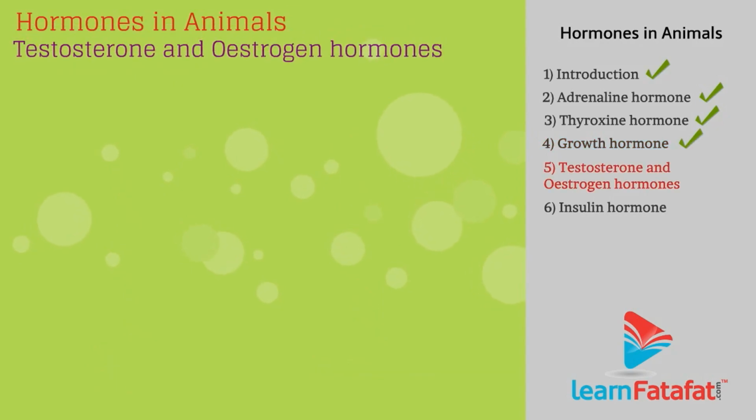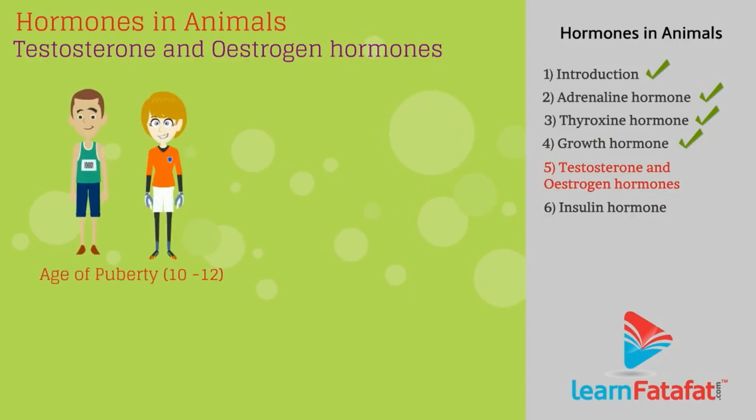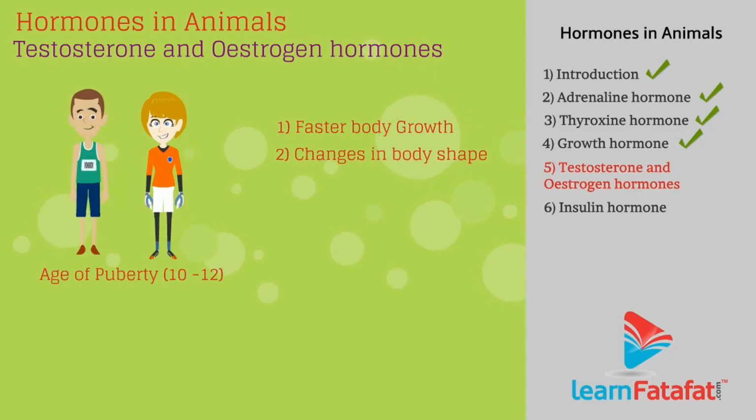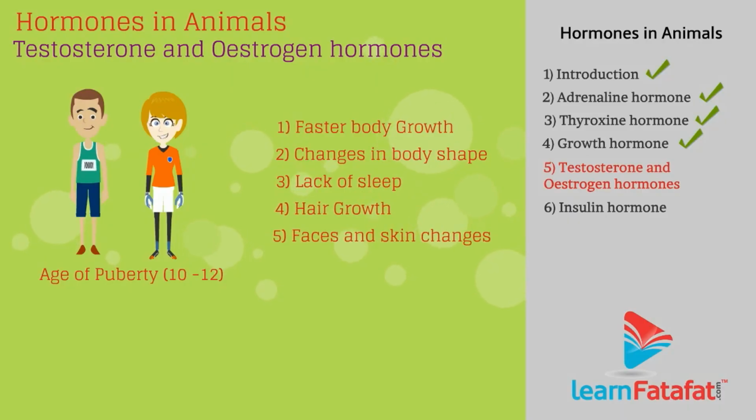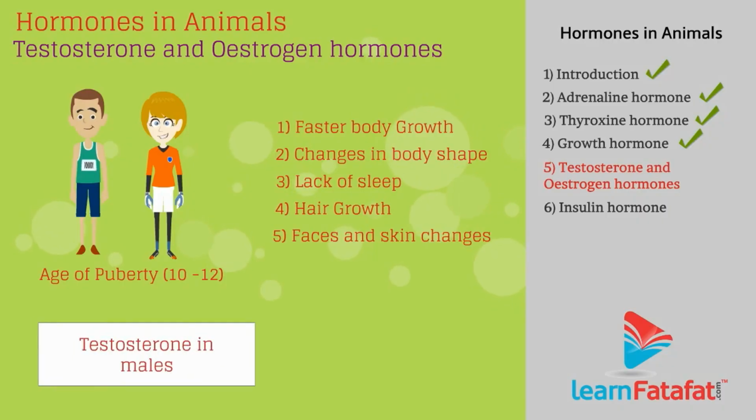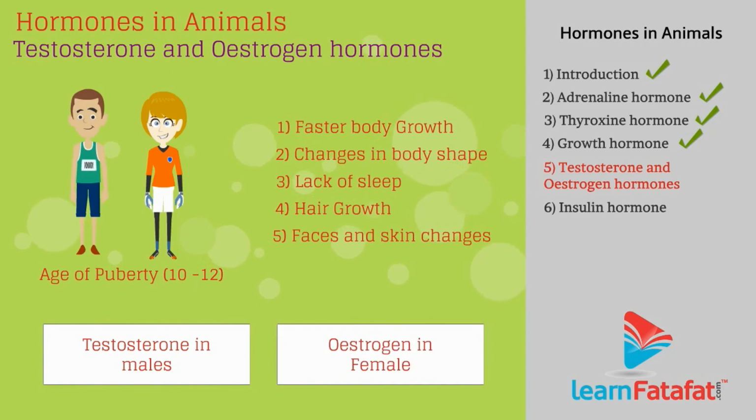Testosterone and estrogen hormones. At the age of puberty, that is 10 to 12 years, we find significant changes in the appearance of the human body, such as faster body growth, changes in body shape, lack of sleep, hair growth, and face and skin changes. All these changes are because of testosterone in males and estrogen in females.